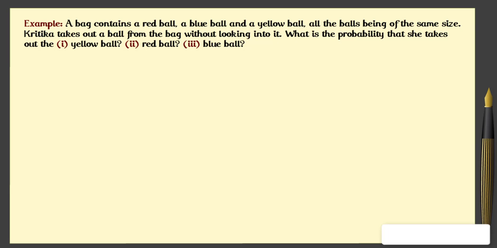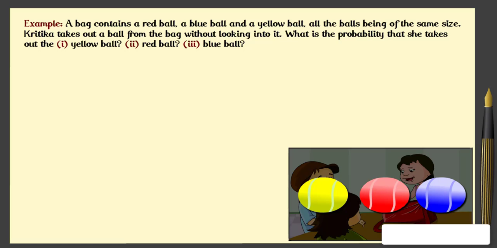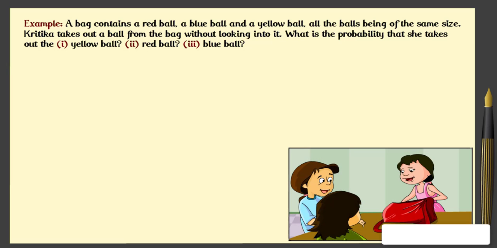Let us take one more example. A bag contains a red ball, a blue ball and a yellow ball, all the balls being of the same size. Kritika takes out a ball from the bag without looking into it.